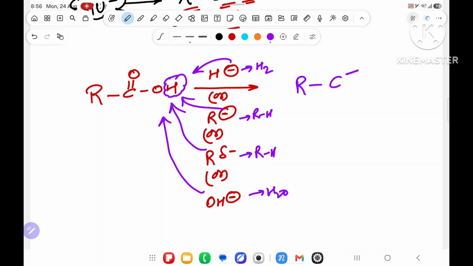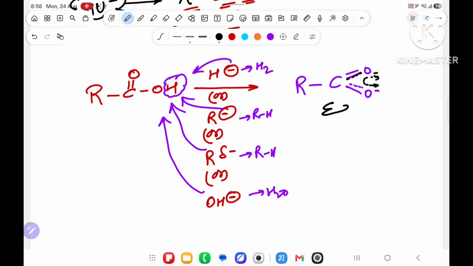But what is left? RC=O(O minus), and you know that this RCOO minus is doing resonance. Over here a partial double bond is coming, over here also we will have a partial double bond, and the negative charge is shared.